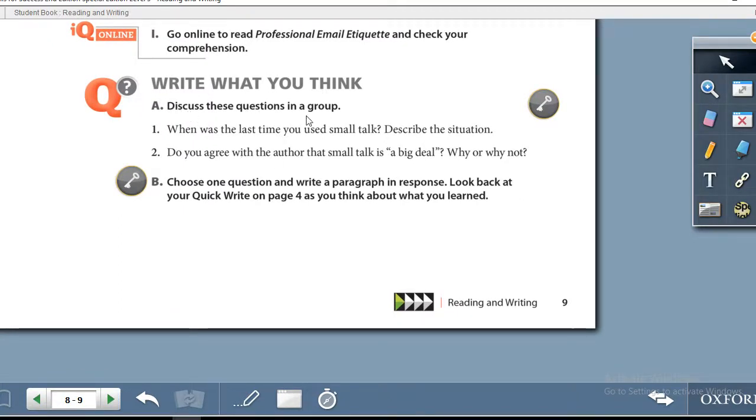Discuss these questions in a group. Once again, you do not need to work in a group. You can read through question 1 and question 2, and you can use your opinion and compare it to reading 1. The bottom of the page, exercise B, choose one question and write a paragraph in response. Look back at your quick write on page 4 as you think about what you learned.